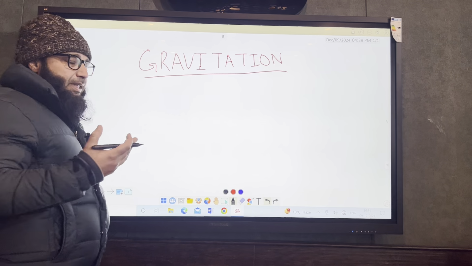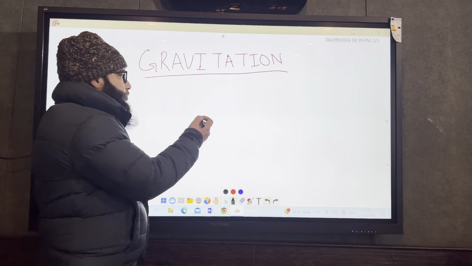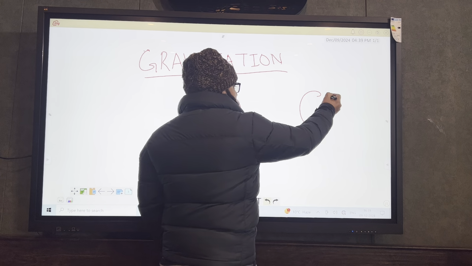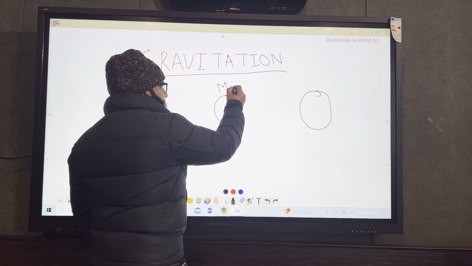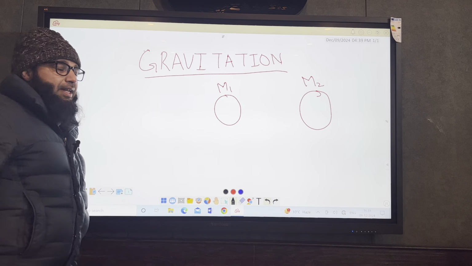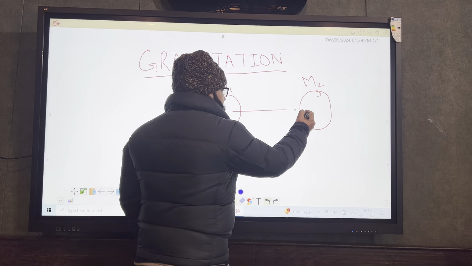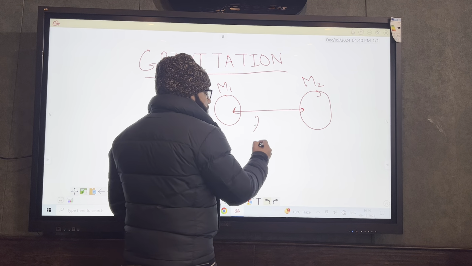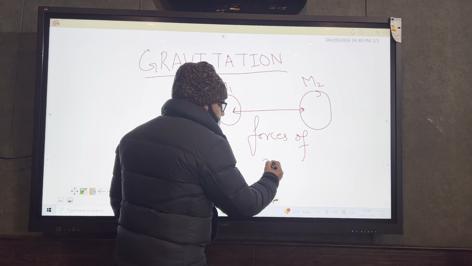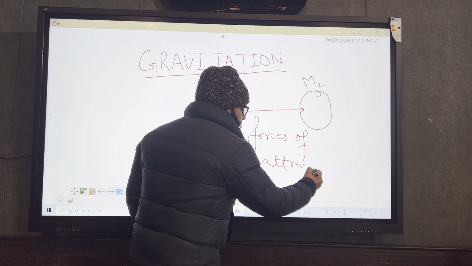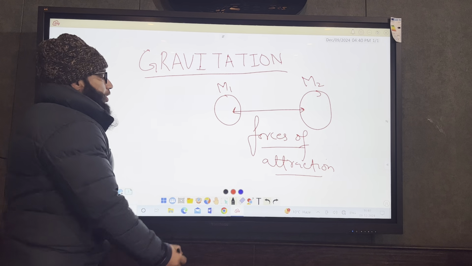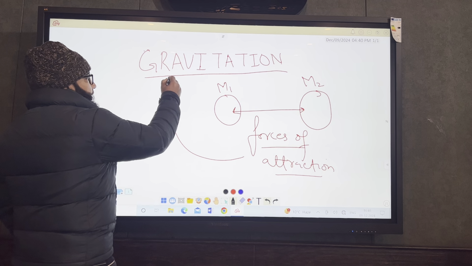And अगर हम यहाँ पे देखेंगे that जो हमारे पास दो bodies है, let it be there are two bodies here. अब ये जो दो bodies है, they are having mass m1 and m2. अब ये जो दो bodies है, they will attract each other. They'll be having the force of attraction, जिसको हम बोलते हैं gravitation, right?